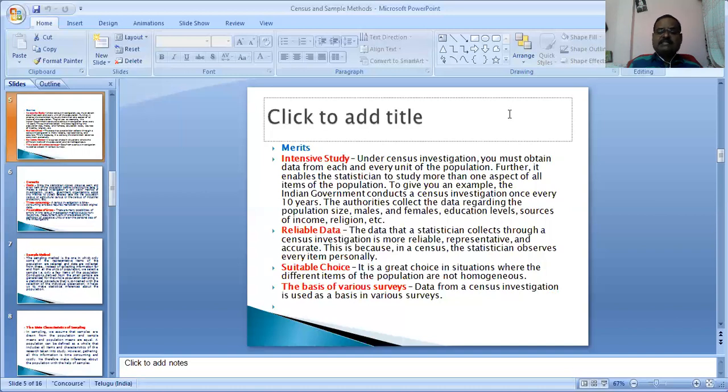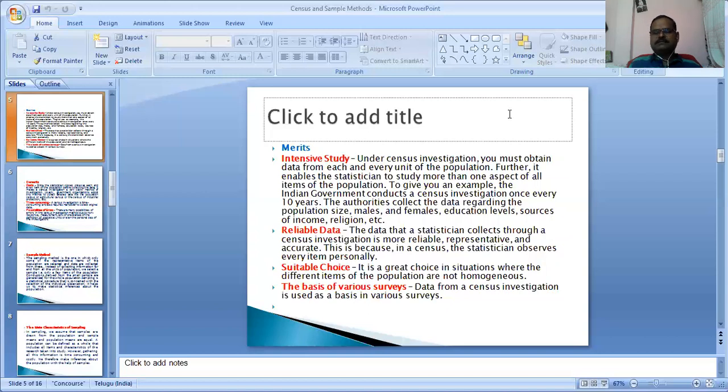It is a great choice in situations where the different items of the population are not homogeneous.